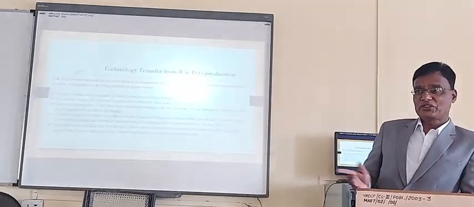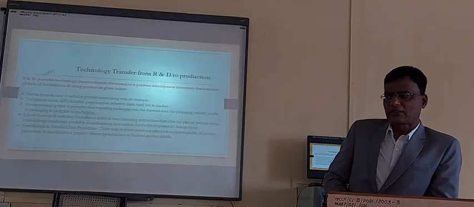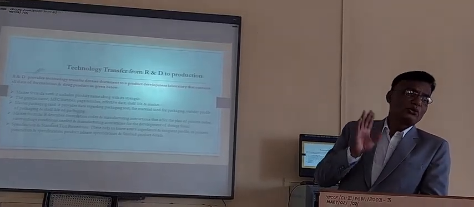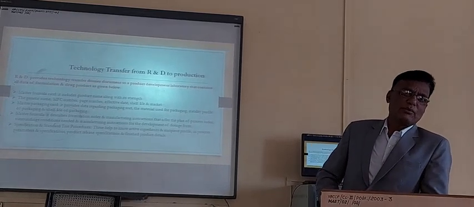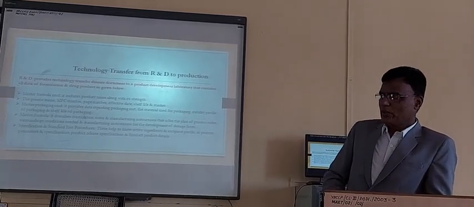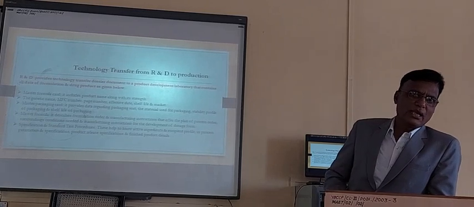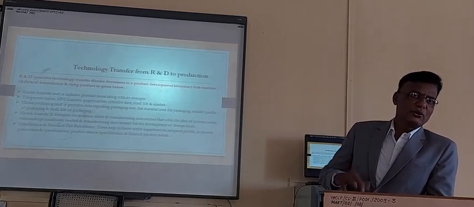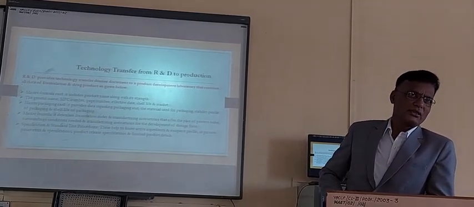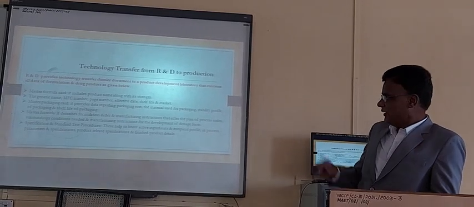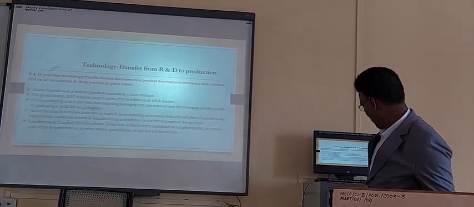So they take these tests so that the product lasts at least 2 to 3 years. The expiry date is minimum 2 to 3 years, so that when it goes to the market it can be utilized by patients or doctors. So that importance is there. Expiry date.